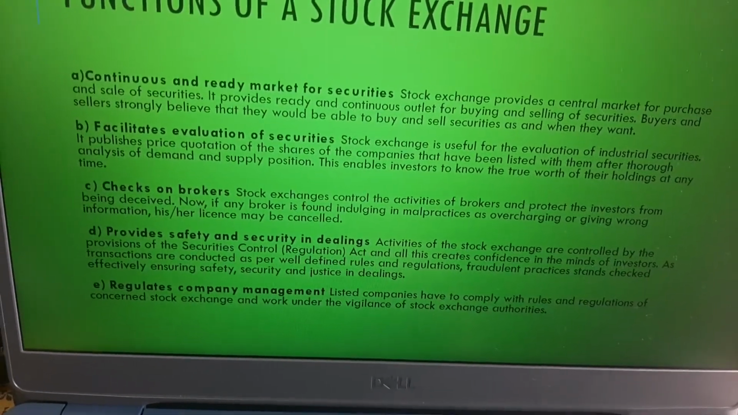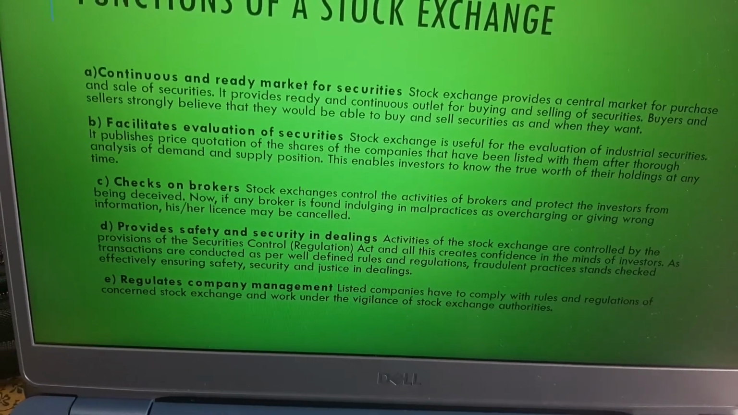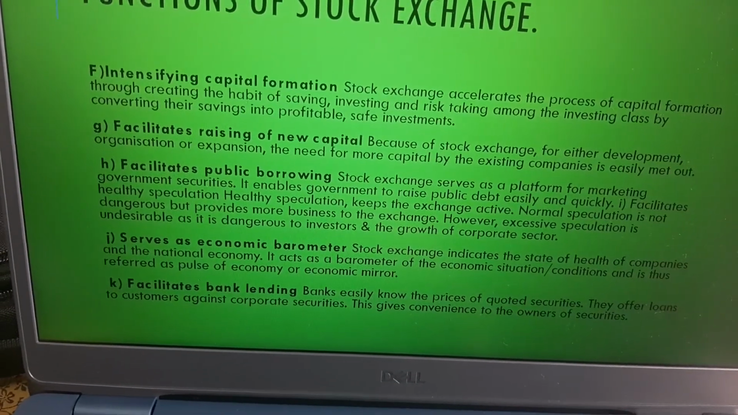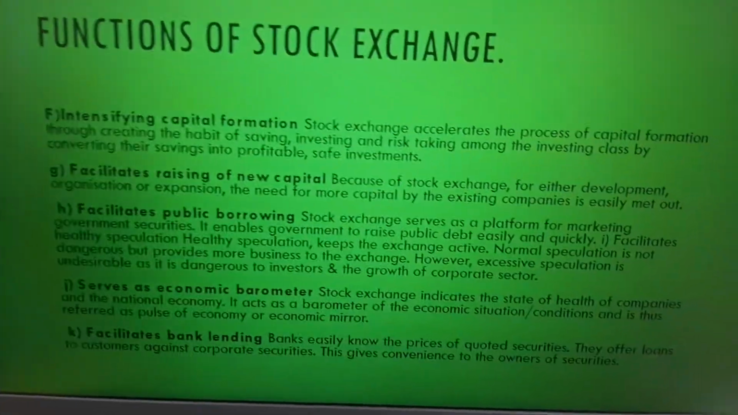Company management. Listed companies, those companies that are listed with the stock exchange, have to abide by the rules and regulations laid down by the stock exchange. Right? That is, extreme transparency is required.